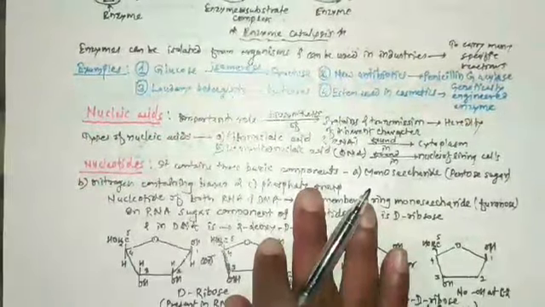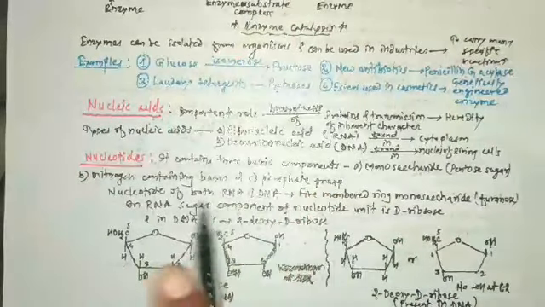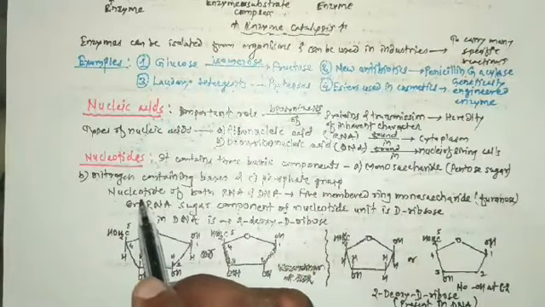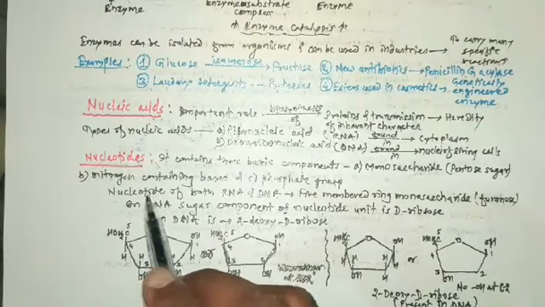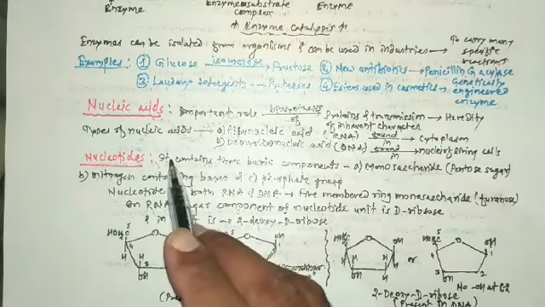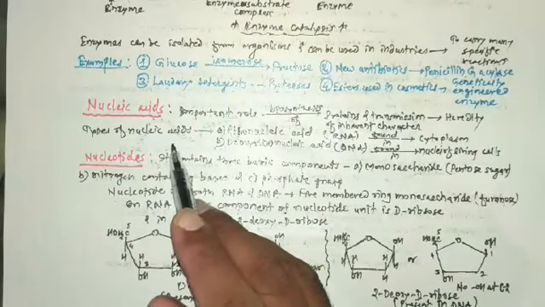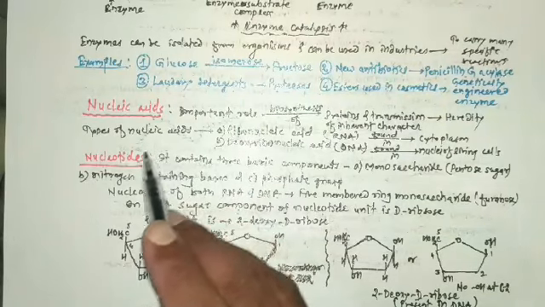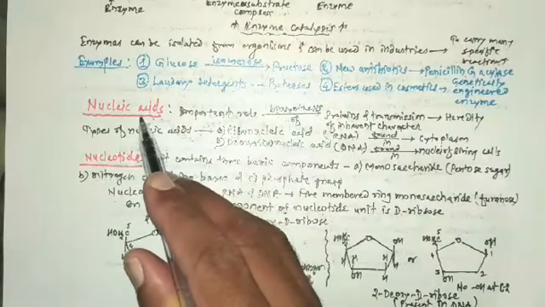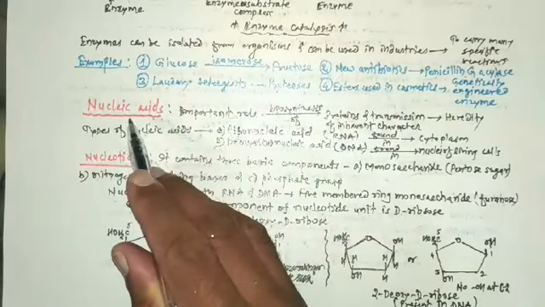At the start of the topic we studied first carbohydrates, then the second biomolecule, protein, then the third biomolecule, enzyme. After finishing the study of enzymes, now we are going to study the next important biomolecule, and that is nucleic acids.